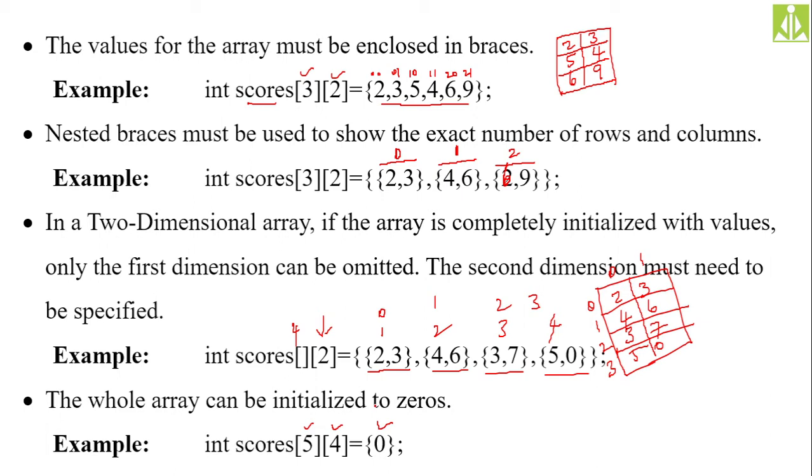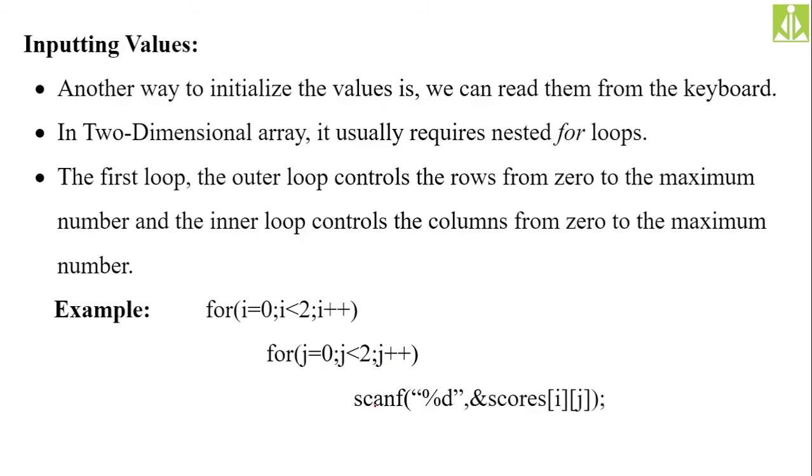So this is something about two-dimensional array initialization.